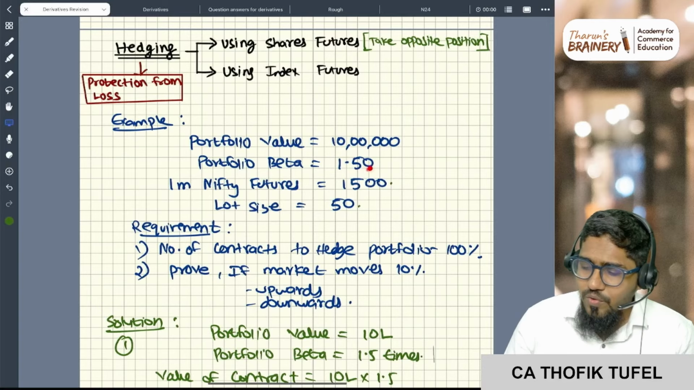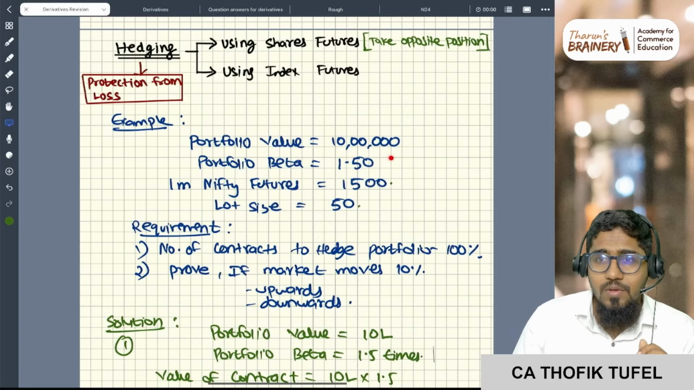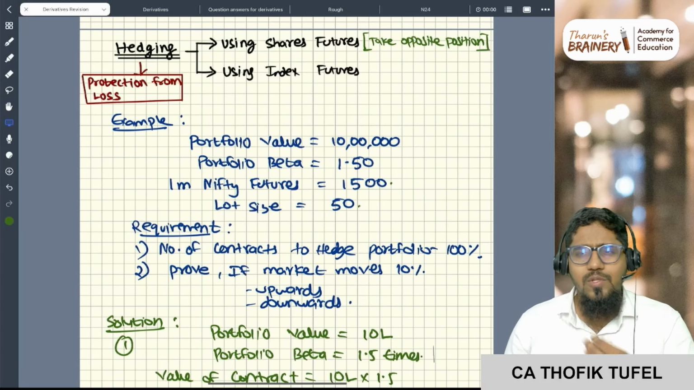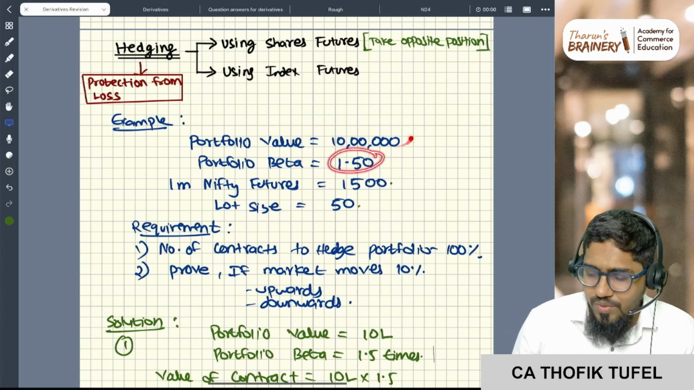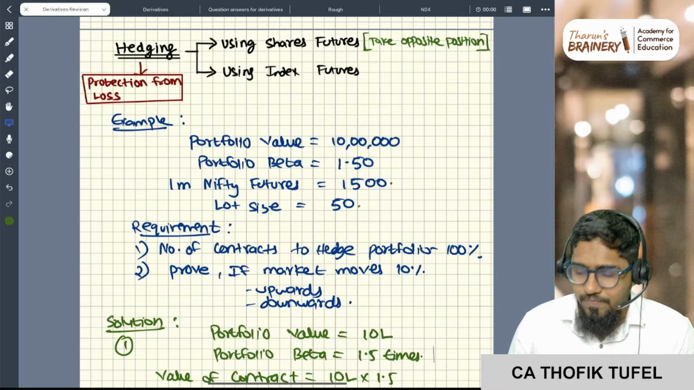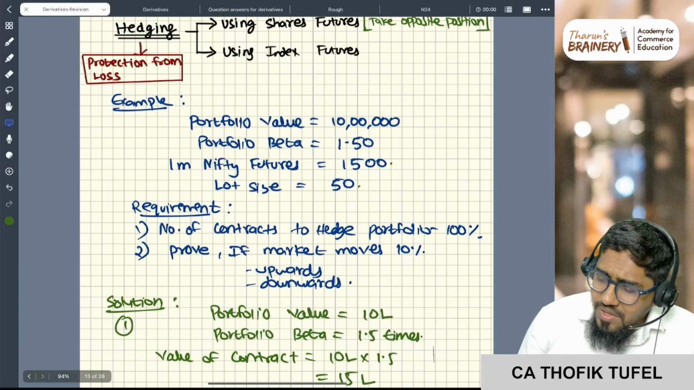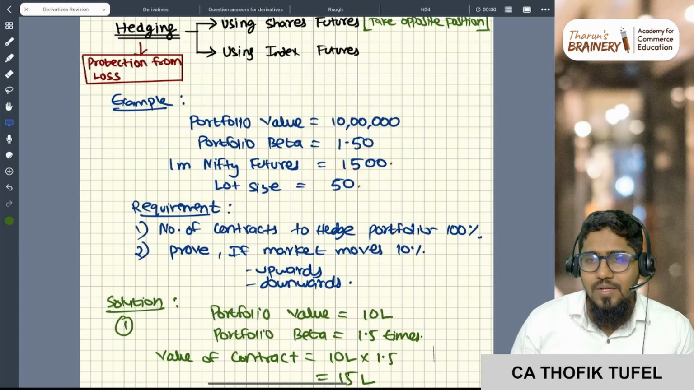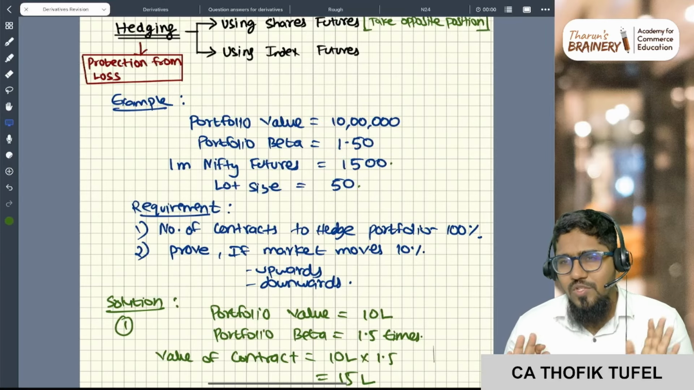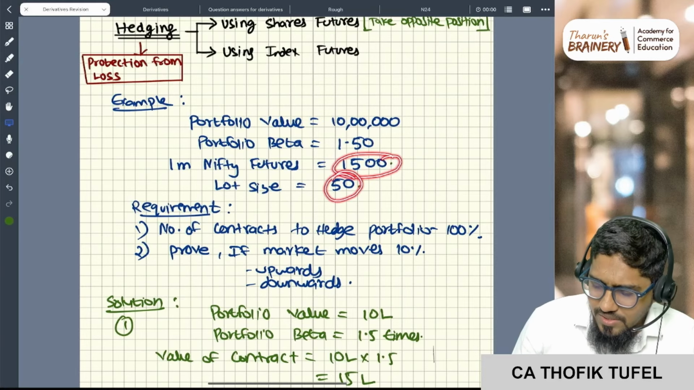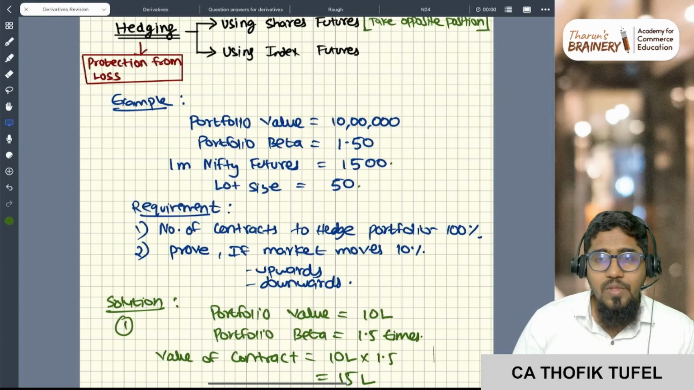The beta of the portfolio is 1.5 times. You know how to calculate portfolio beta, correct? You also know how to calculate individual beta. Portfolio beta is nothing but weighted average beta. That also you all know, correct? You would have studied this in security valuation, right? Portfolio beta and all. Now, 1 month Nifty futures is 1500 rupees and the lot size is 50. The spot is not required. I'm just taking 1 month Nifty futures at 1500 rupees and my lot size is 50.